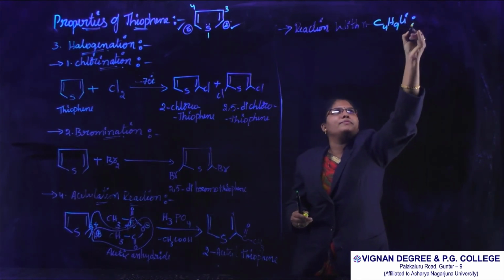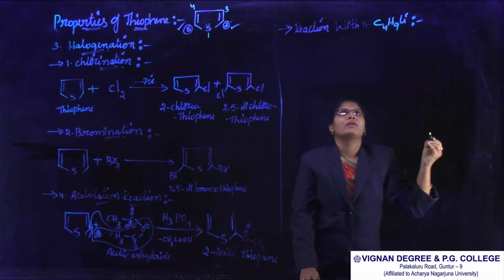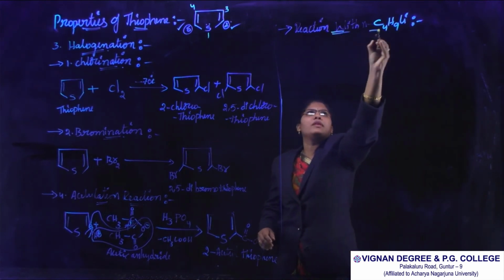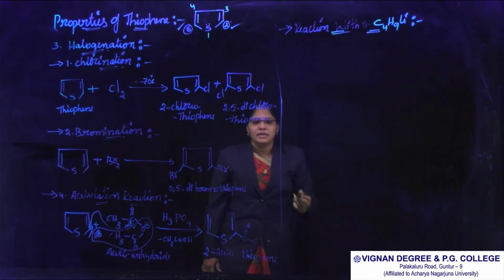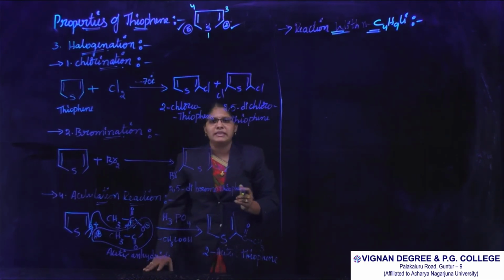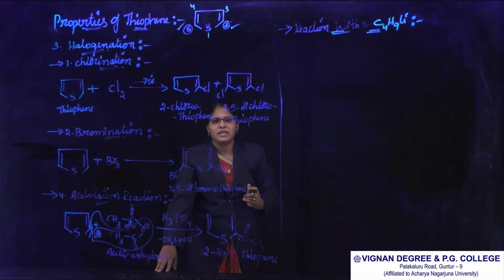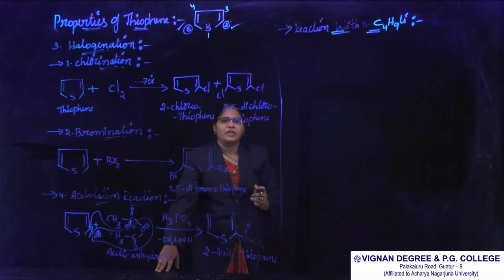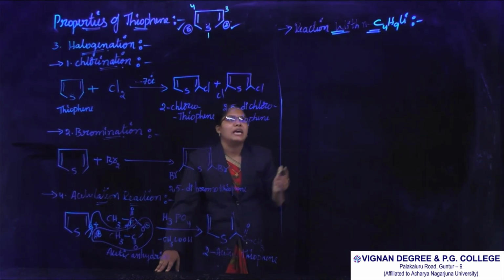See here, first thiophene reacts with n-butyl lithium and is converted into 2-lithium thiophene. The 2-lithium thiophene formed reacts with a molecule of carbon dioxide in presence of an acid and is converted into thiophene-2-carboxylic acid.